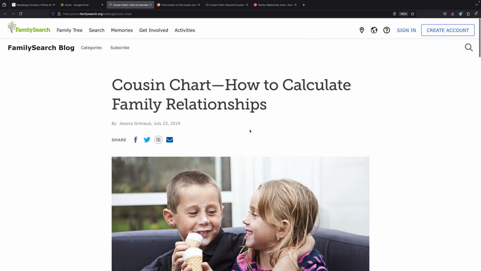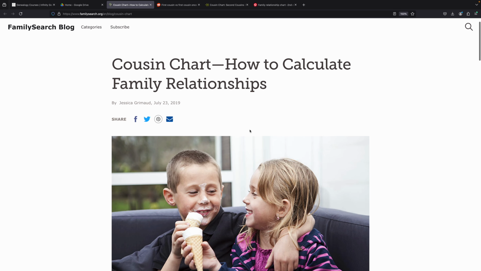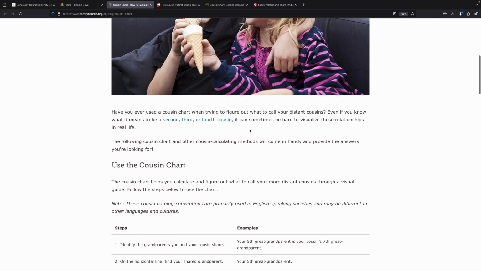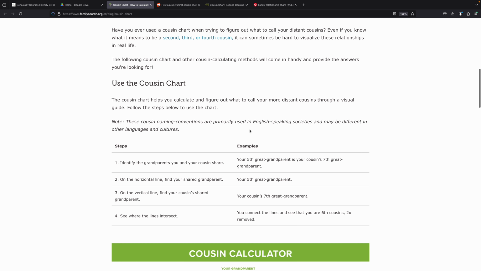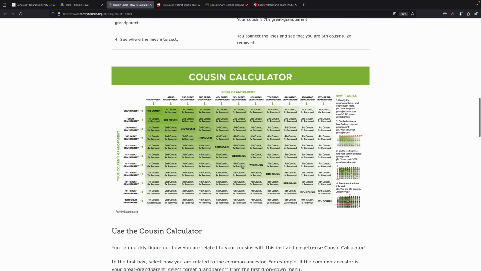Starting here with FamilySearch, they have a blog series, and we have the cousin chart, how to calculate family relationships. Here is the step-by-step: identify the grandparents you and your cousin share. And then you move forward.